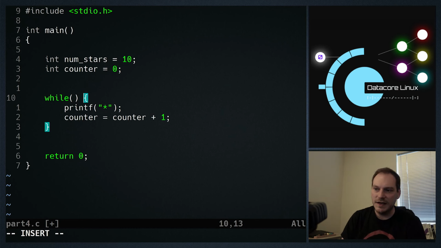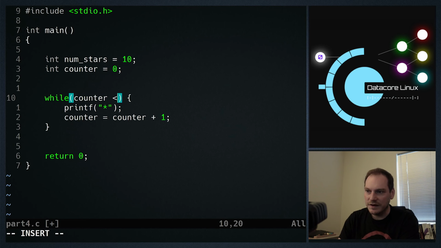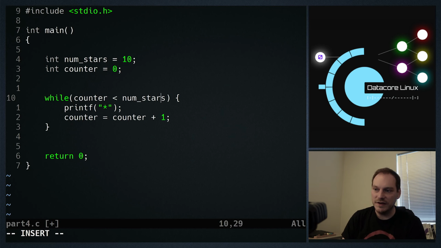So the first time this runs, the counter will be incremented by 1 to the number 1. The next time we run, it will become 2. The next time, it will become 3. The next time, it will become 4. What we want to do is, in our condition, say counter is less than numStars. So initially this is true.